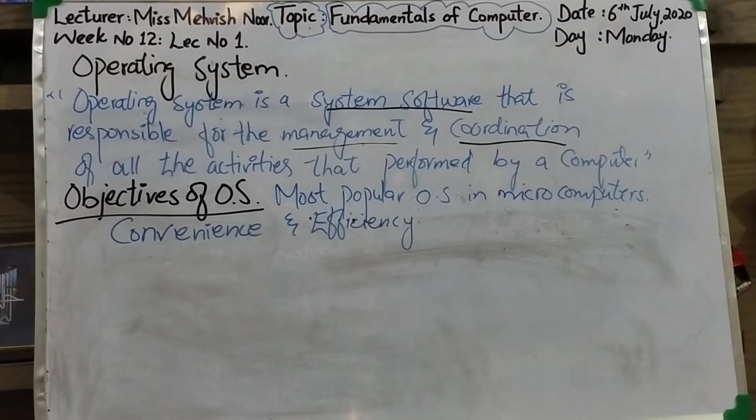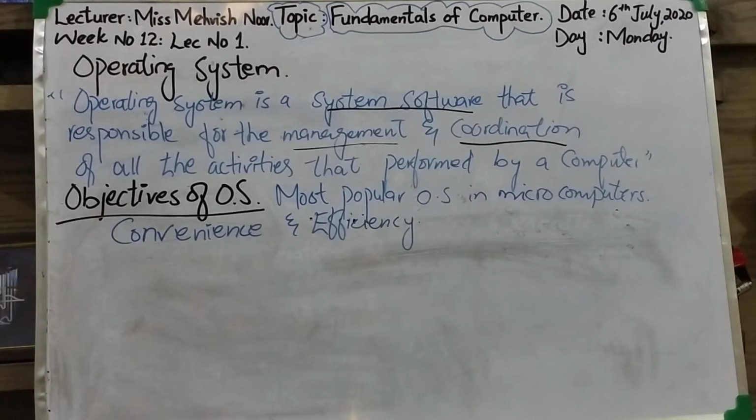So it makes the computer more convenient, more reliable to use. It allows the computer resources such as CPU, memory, input-output devices and internet to be used in an efficient manner. It can be viewed as the resource manager. Clear? It can be viewed as resource management. इसको हम resource management भी कह सकते हैं. Clear, girls?